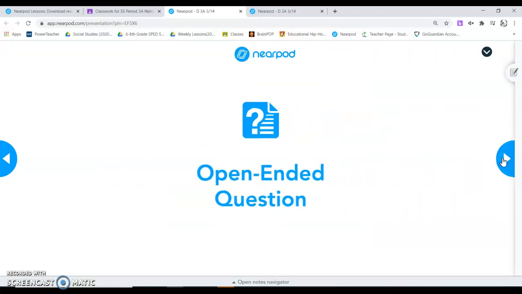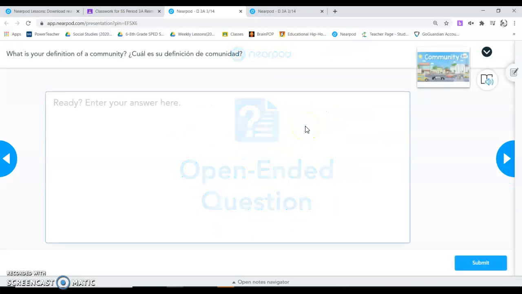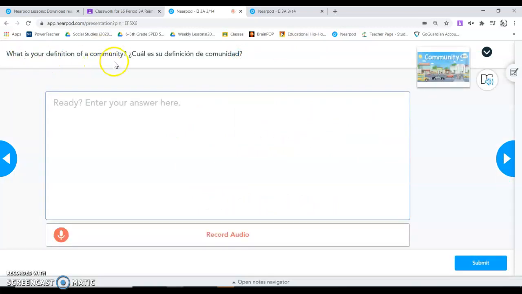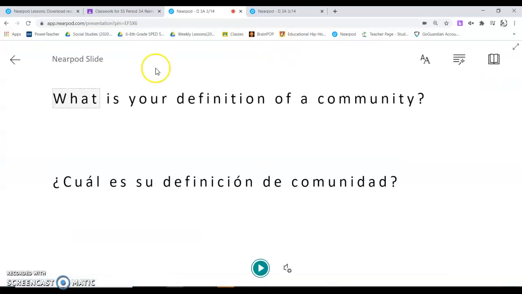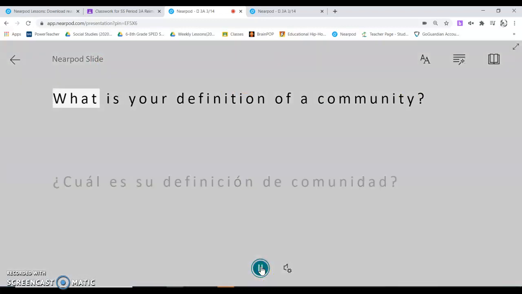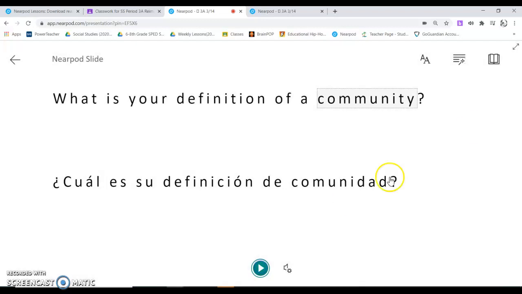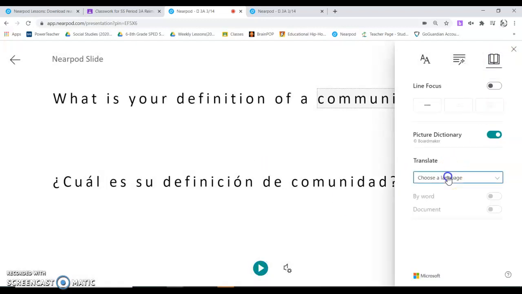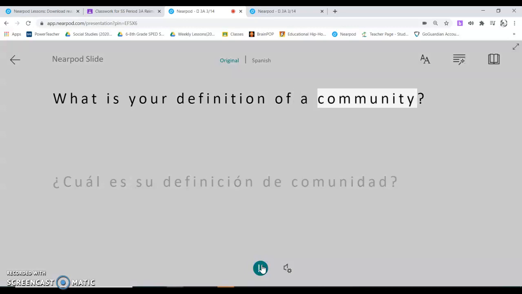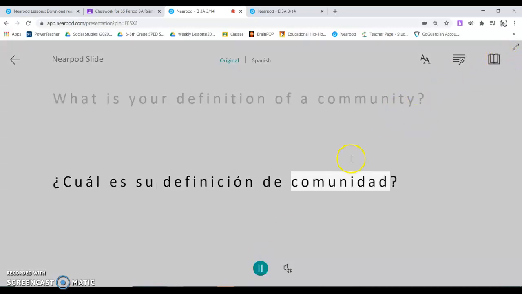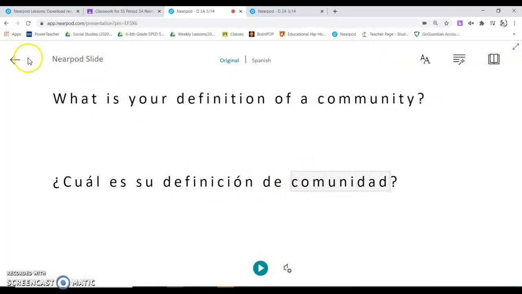Okay. All right, so here's our first question. What is your definition of community? So you can hear the question by clicking on this book here and click play. And then you can hear it in Spanish by clicking on the book, changing the language to Spanish, and document, and then pressing play. And then it'll play it there.